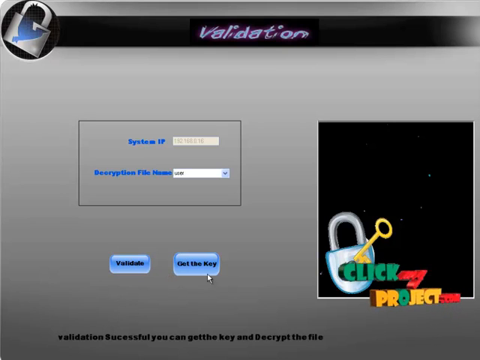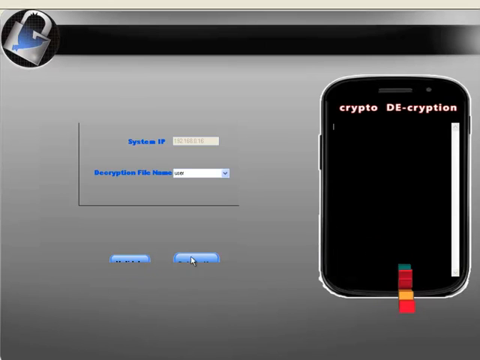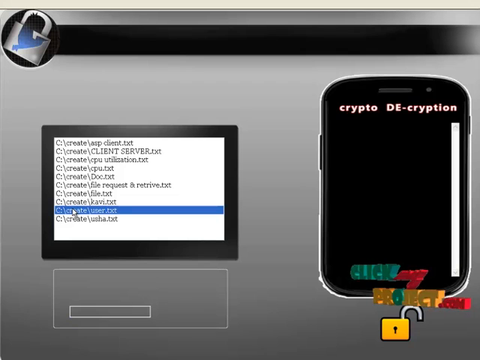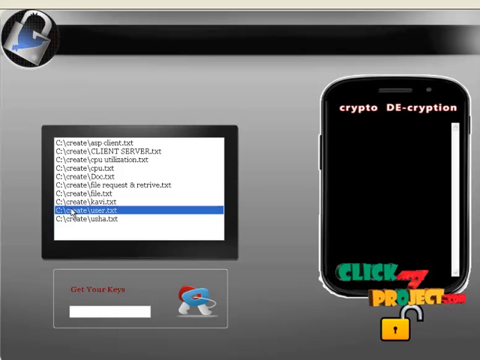Now we are a valid user, so we can decrypt the file and get the key from a tamper device. Here the list of files which we can decrypt is displayed. Select the particular file which you want to decrypt and get the key. The key is generated by a tamper device, that is, we have a separate device where we stored our keys.